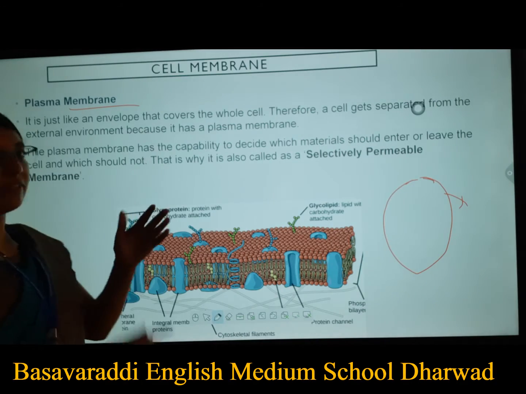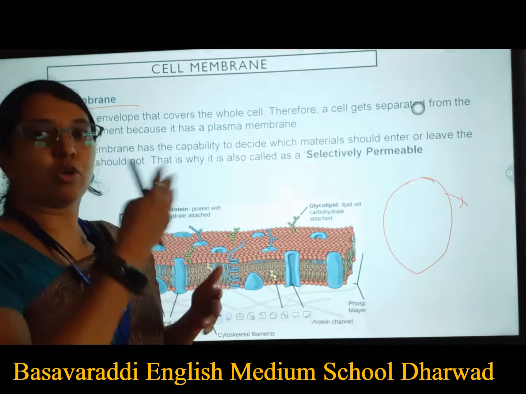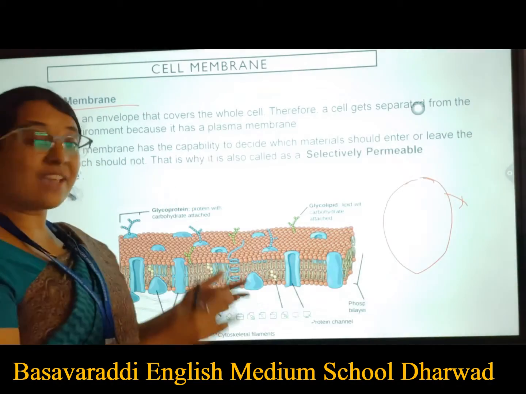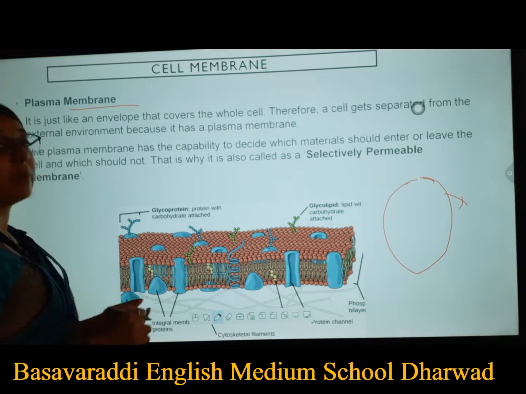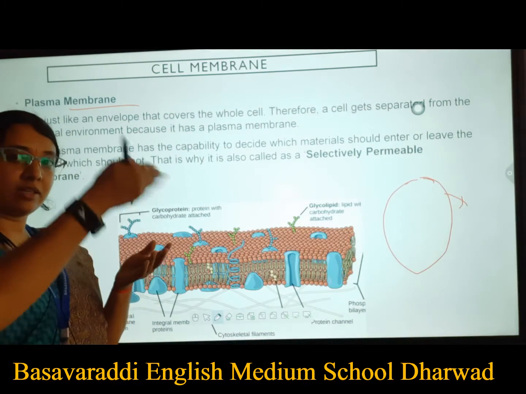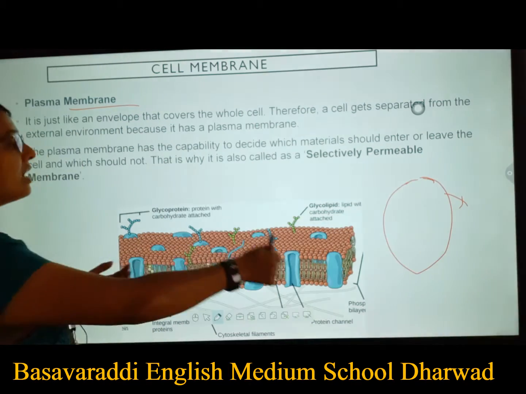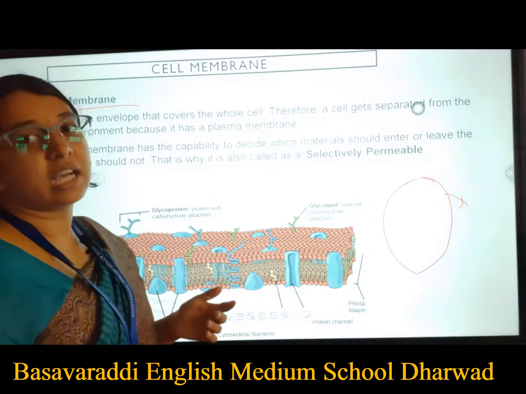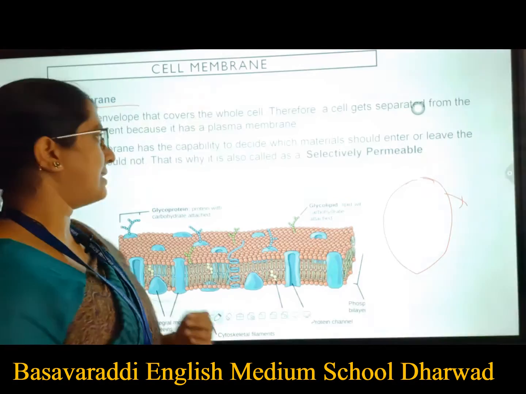It is just like an envelope. Whenever you want to post something, you open an envelope and keep your letter inside. The same way is your cell membrane, or plasma membrane. If you open it, you get the content. In the same way, for a cell, this plasma membrane is the outer covering for your whole cell.